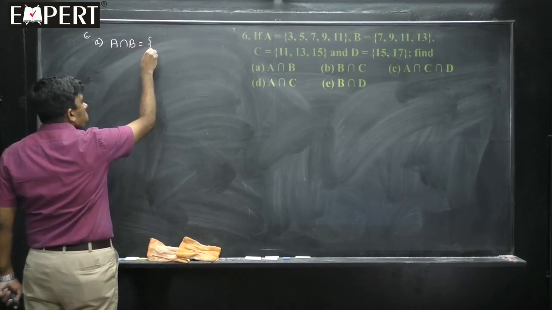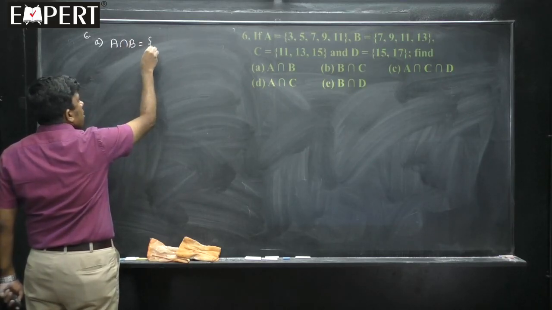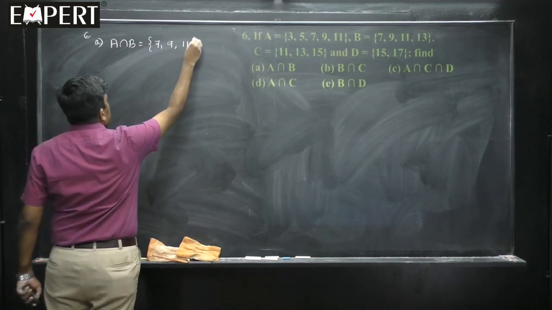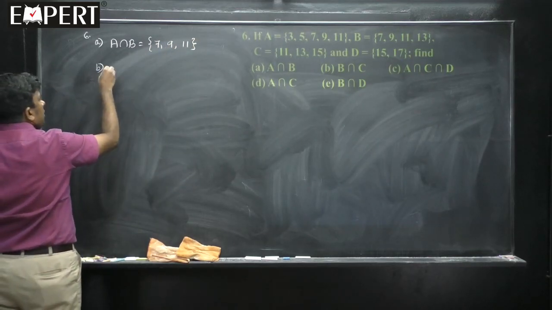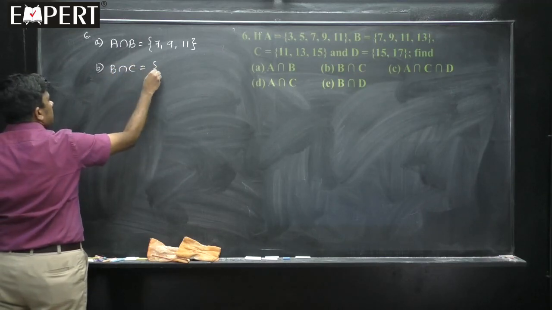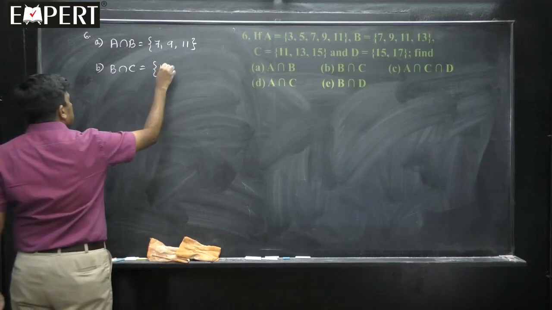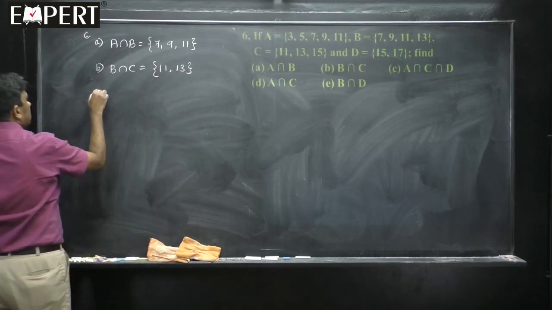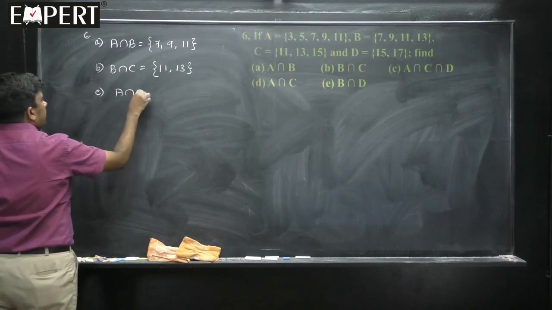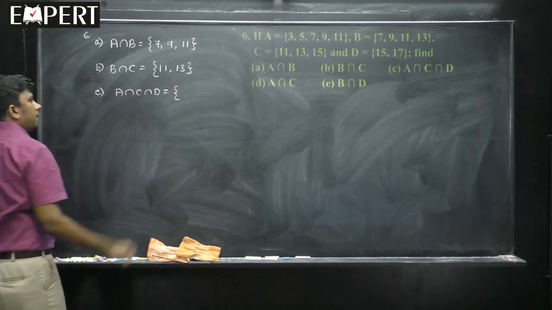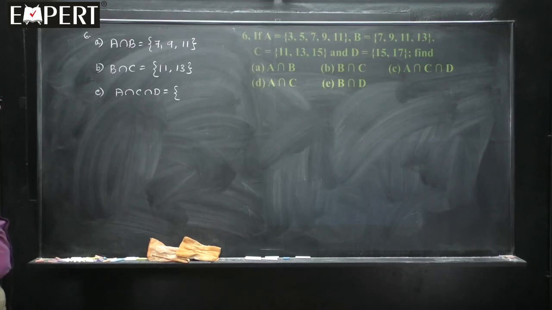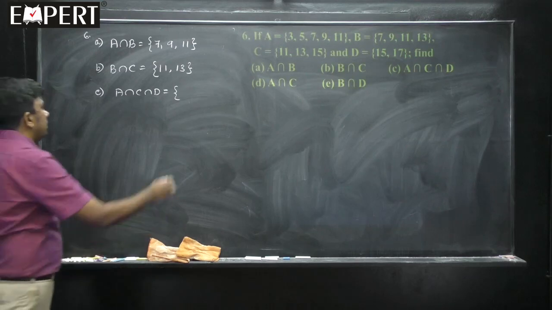Common to A and B: 7, 9, 11. Common to B and C: 11, 13. A, C and D, common. The elements common to A and C are only 11, and in D you can't see any 11 there. So, it is a null set.